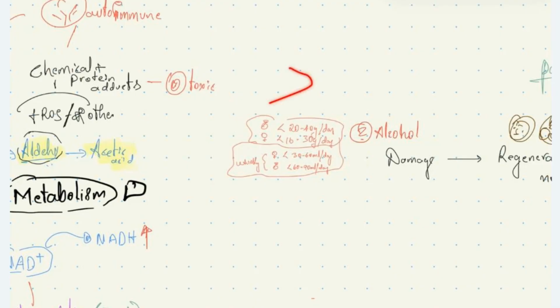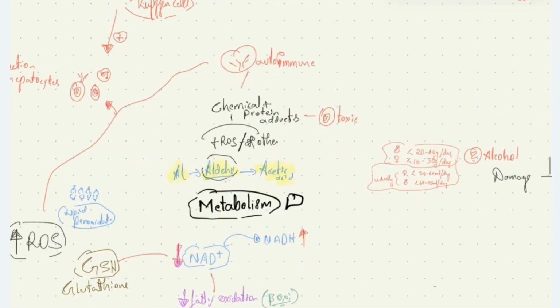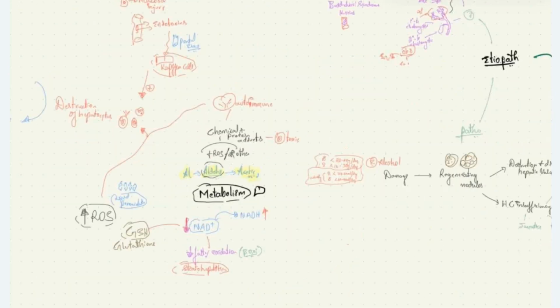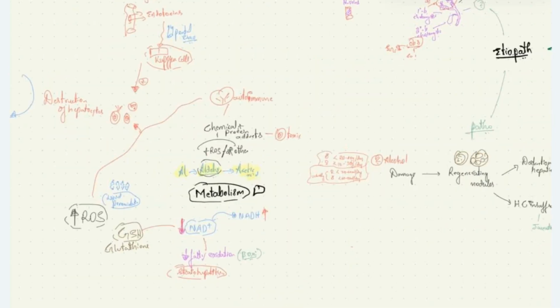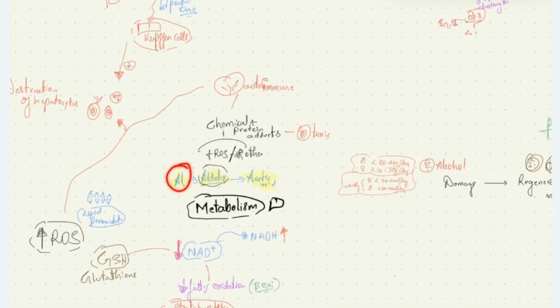Any xenobiotic, like drugs or exogenous substances, is metabolized by the liver. So alcohol also enters the liver for metabolism, where alcohol is converted to aldehyde and aldehyde is converted to acetic acid. The conversion of alcohol and aldehyde consumes NAD+.